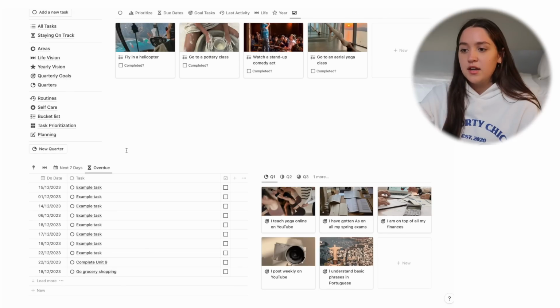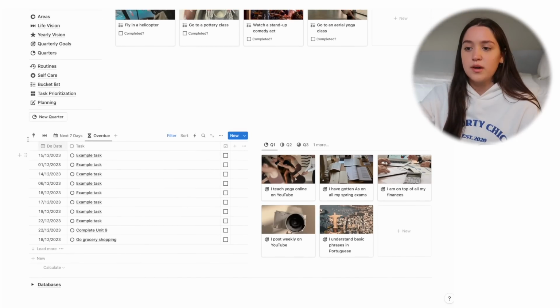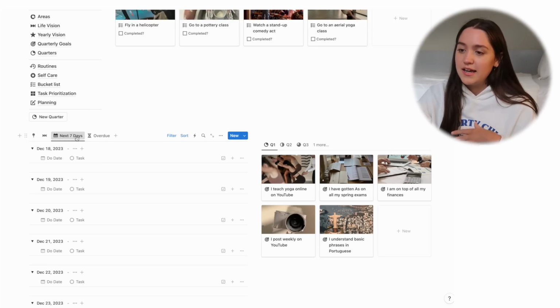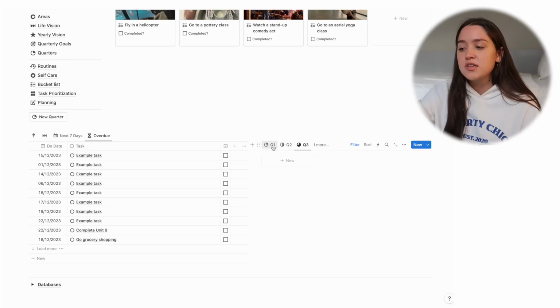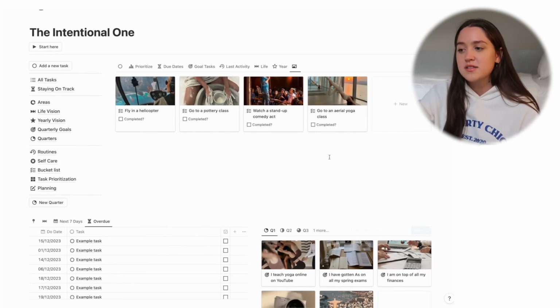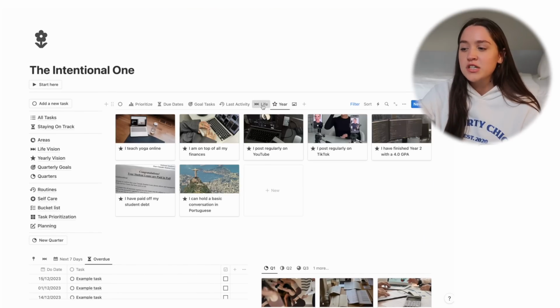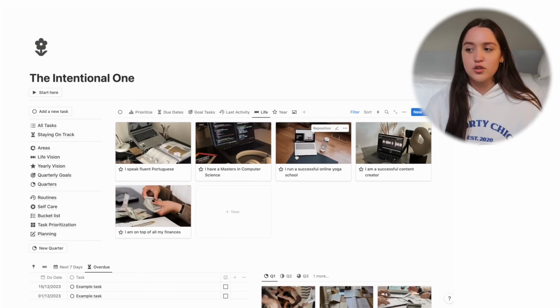And then down here we have what every page has. So we have today, tomorrow, next 7 days, and overdue. And this is just a little overview of the quarterly goals. I didn't think it was as important as the yearly and life vision because the intentional one thinks more long term. So that is our 3 templates.